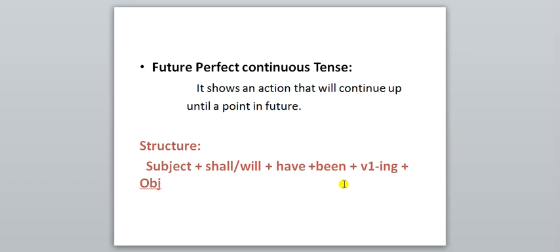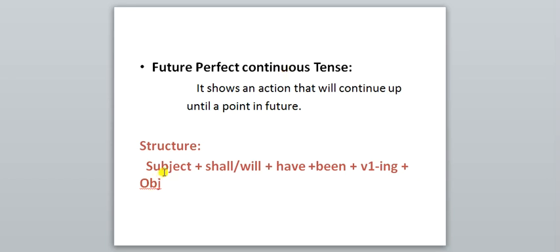Have been. Don't get confused here. Okay, you should not get confused. Have been, but shall, will, these both are showing the future tense. Have been is showing the perfection, and what is there? V1 plus ing means the what is? Continuity is there, ongoing action is there.